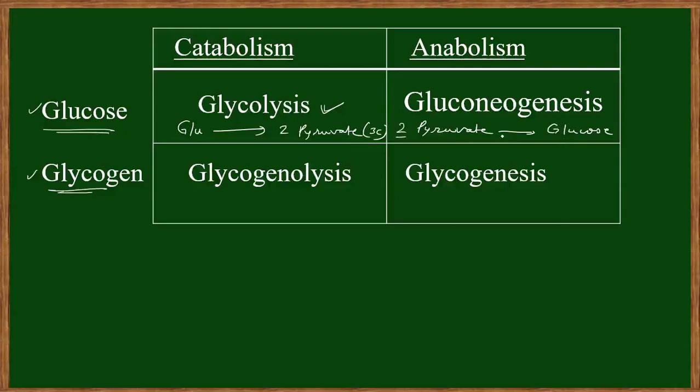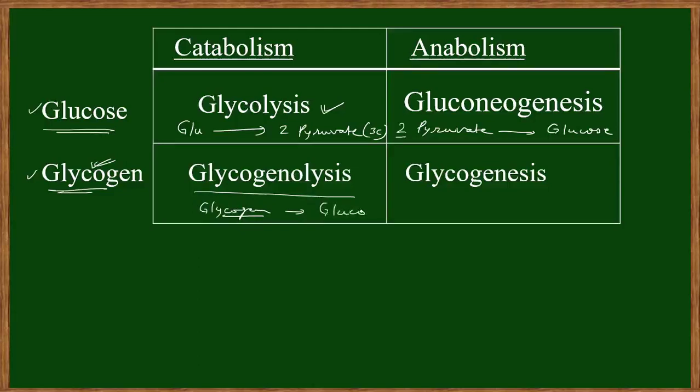So according to glucose, catabolism is glycolysis, anabolism is gluconeogenesis. Second example is according to glycogen. Here is glycogenolysis. Glycogenolysis means breakdown of glycogen, and then formation of maltose and glucose.